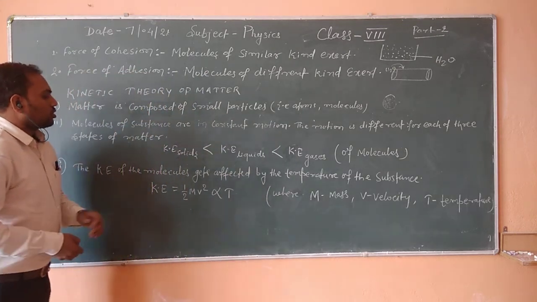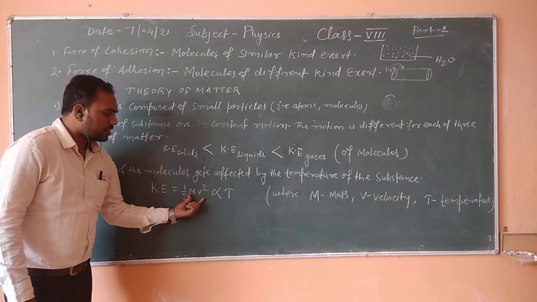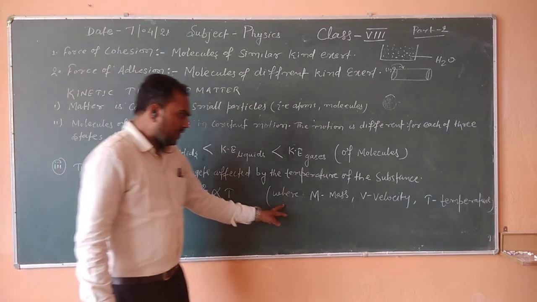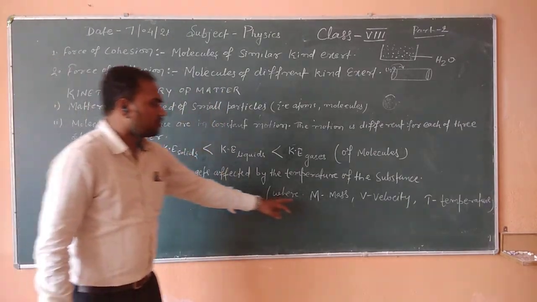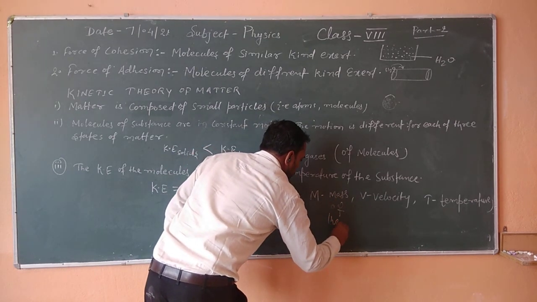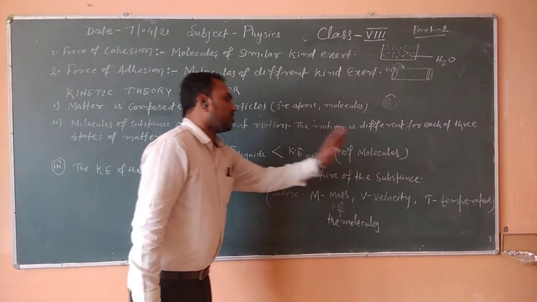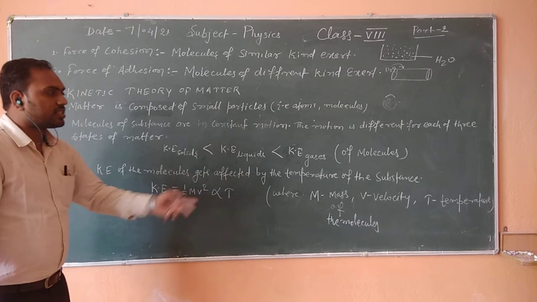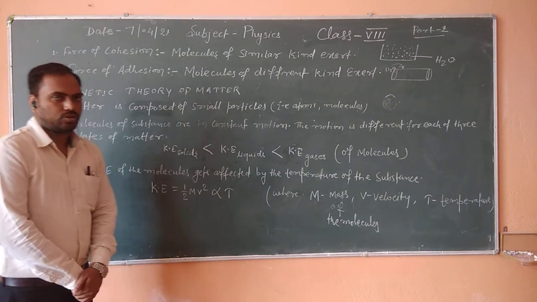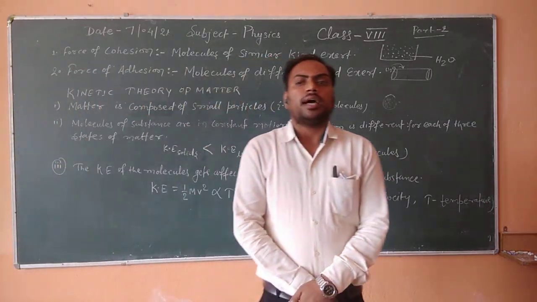So the kinetic energy of molecules of any matter, that is half mv², is directly proportional to T, the temperature, where m is the mass of the molecules, v is the velocity of molecules and T is the temperature of the substance, and we can say also of those molecules. Okay, so I think that you are able to understand this topic.